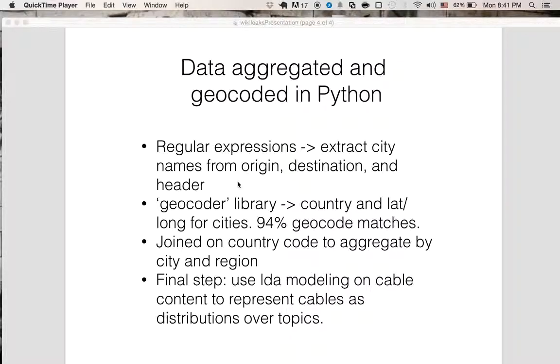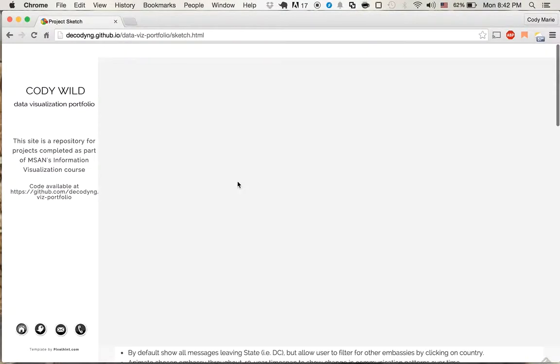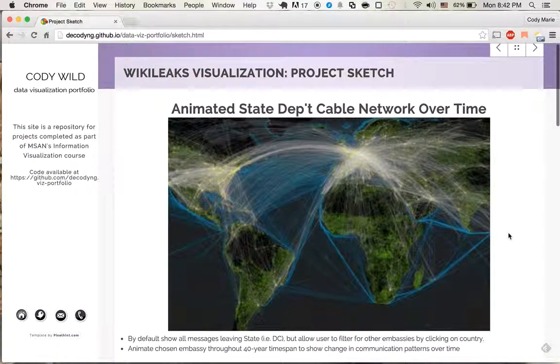Now to look at the visualizations themselves. The first visualization was designed to show flow of cables over time. So the idea here is to look at the asymmetry of flow and also look at which areas have the highest volume and then how that changes over time.